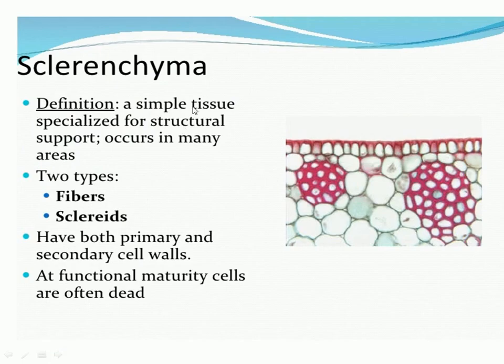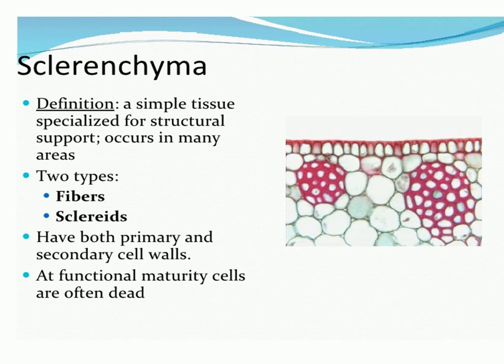Now the third simple tissue is the sclerenchyma. Sclerenchyma is also a simple tissue. Parenchyma and collenchyma are living because they have a prominent nucleus, but sclerenchyma is called dead tissue because, although the nucleus is present in the earlier stage, when the cell matures its protoplasm degenerates and the cells become thick-walled due to the deposition of lignin.